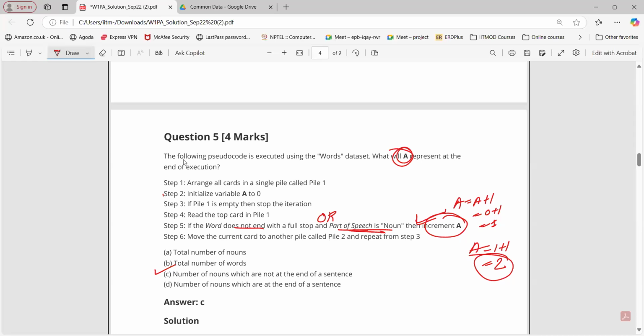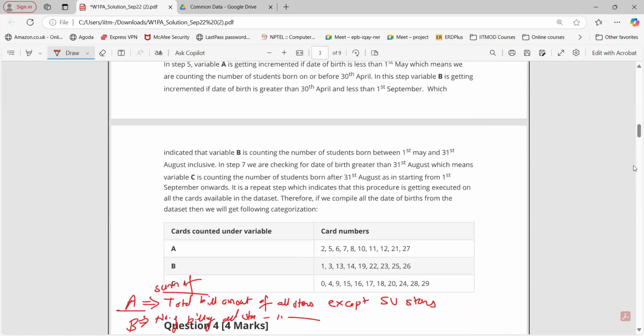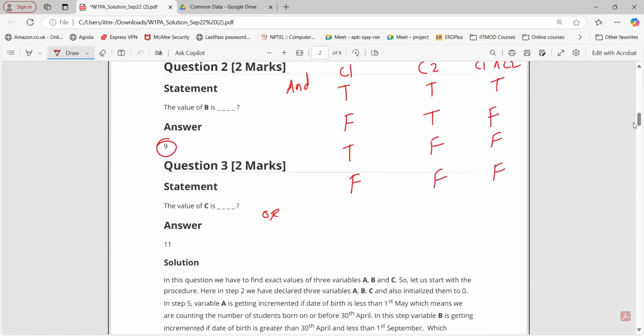So in that scenario, what will happen? A will represent the number of words which are either noun or do not end with a full stop, right? Or both conditions can be true. For the "and" clause we discussed earlier; for "or", what will happen?